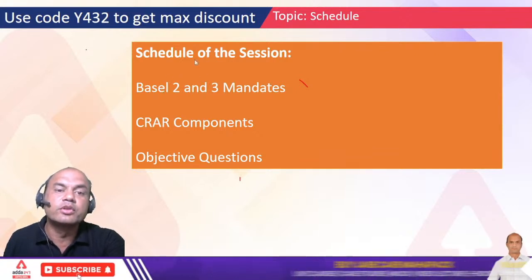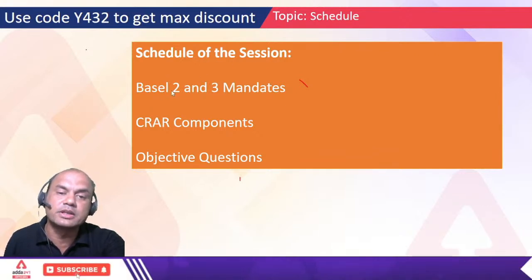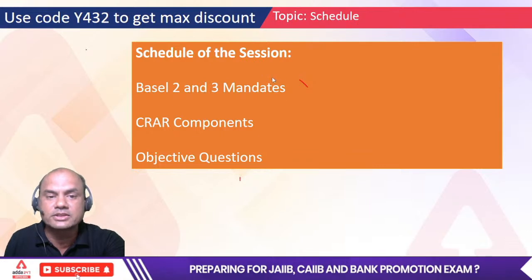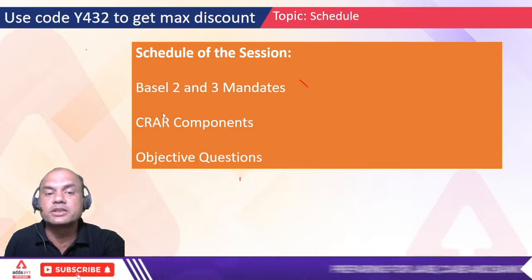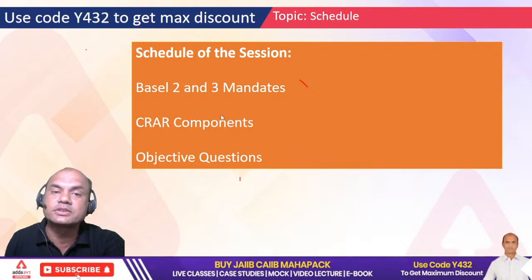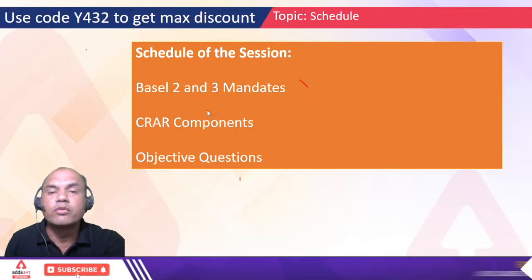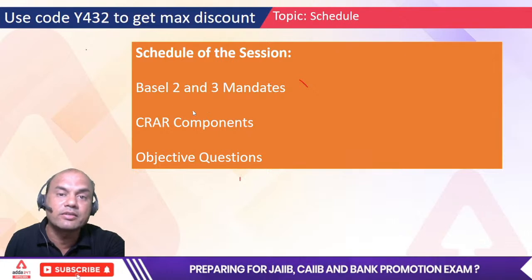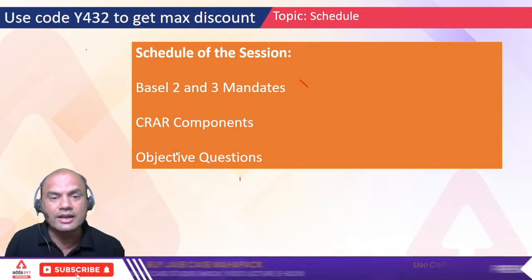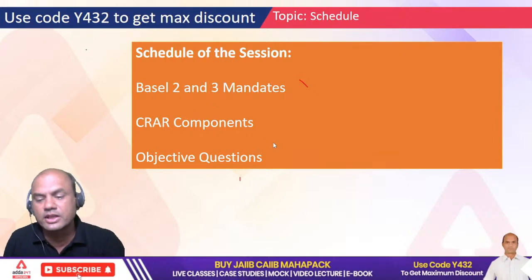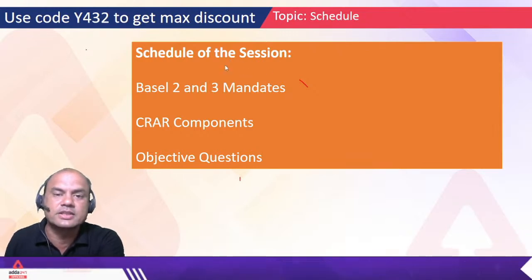Okay? So what is the schedule for today's session? Basel 2 and 3 mandates, means requirements. Then second, CRAR components. Now what are the CRAR components? Means what is Tier 1, what is Tier 2, what is AT1, what is CET1, all those things. And the last part is the objective questions. Okay, so let's move on. Action packed session of half an hour.